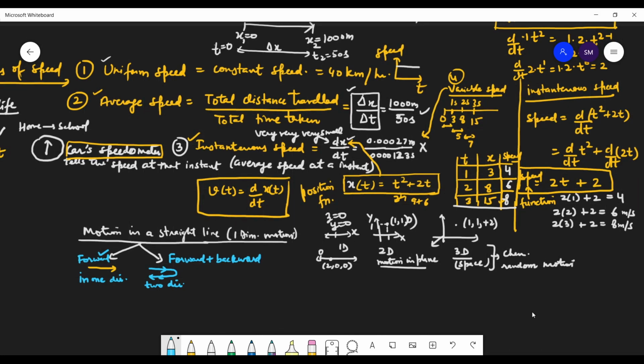Now we have another quantity, that is velocity. We have studied everything about the speed. What is velocity? Velocity is equal to displacement upon time taken. Whenever we have this kind of formula, what kind of velocity is it? Is it uniform, is it average, or is it instantaneous? Tell me, students.